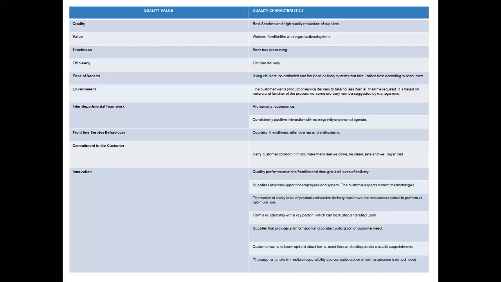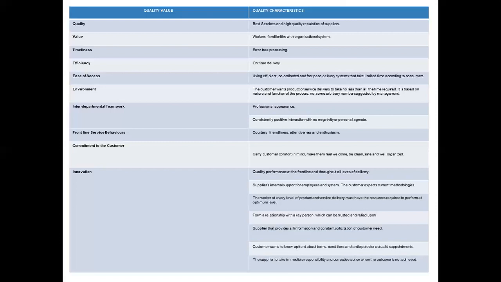The very first one is quality performance at the front line and throughout all levels of delivery. So to ensure innovation, the performance of quality at the front line and throughout all levels of the delivery system must be ensured, and that can only be ensured with the help of alignment of technology in process.